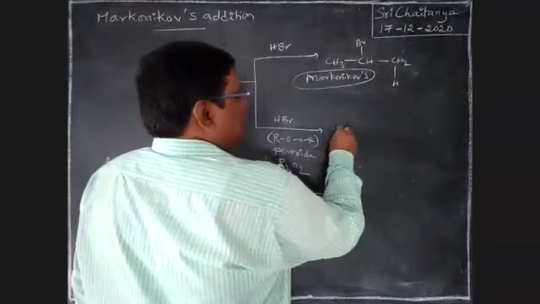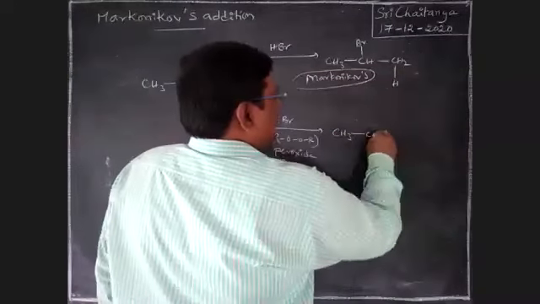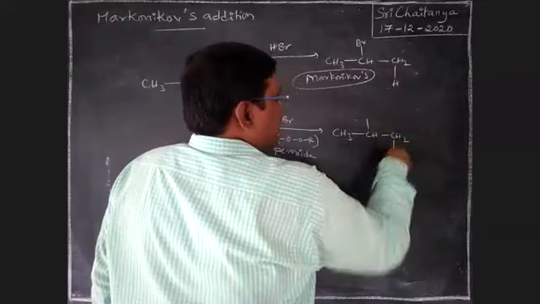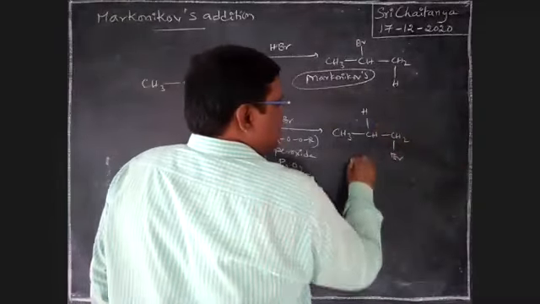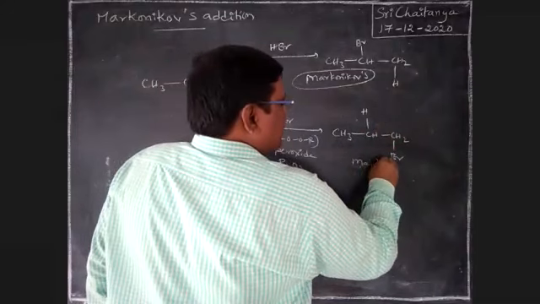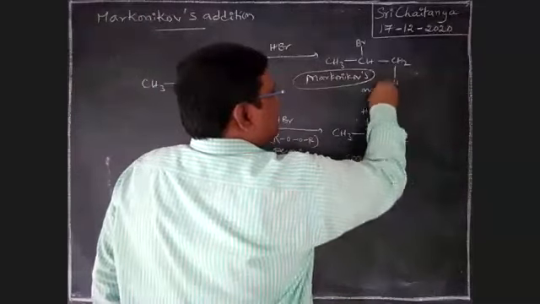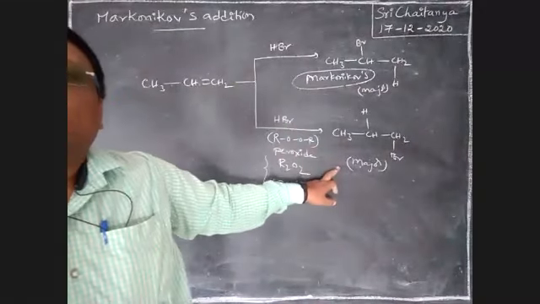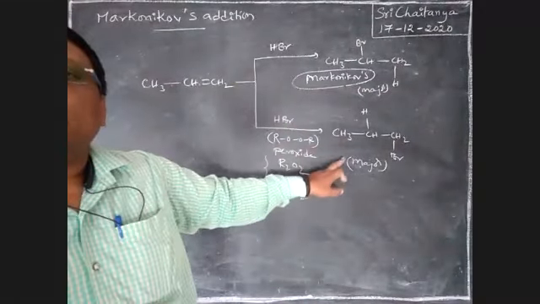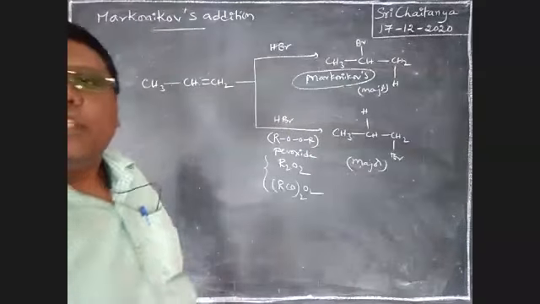Now here the major product is CH3, CH, CH2, with hydrogen here and bromine here as the major product. It is not the Markovnikov product. It is opposite to the Markovnikov product.